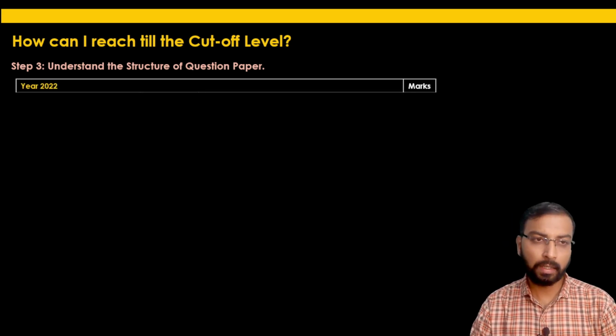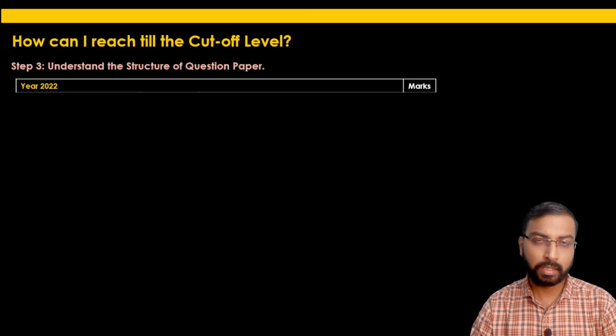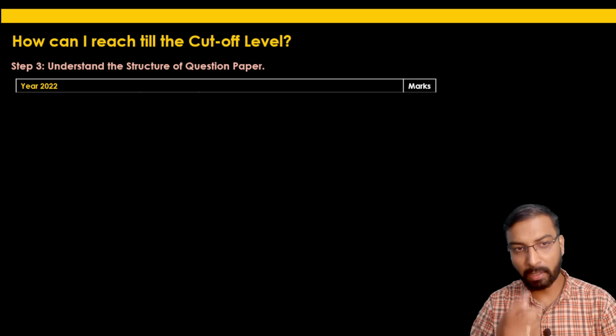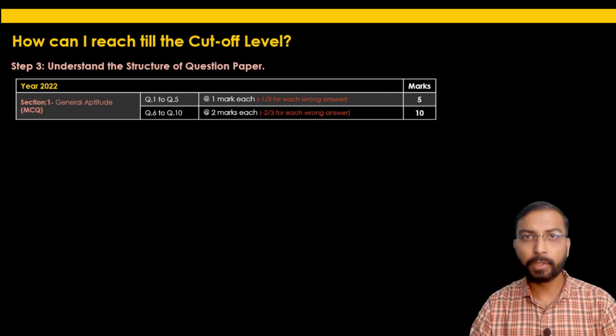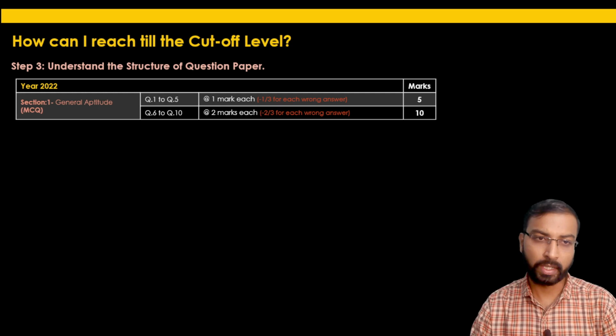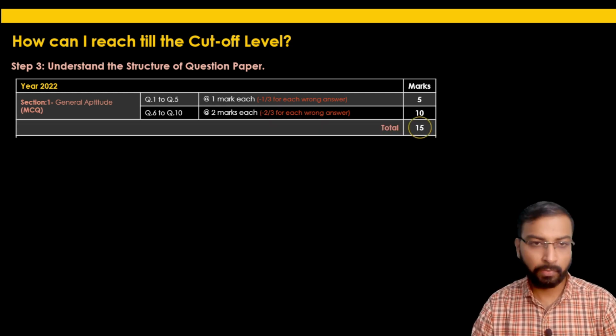In the upcoming years, from 2022 onwards, they have changed the question paper pattern a little bit. What is the change in pattern here? We will discuss. The general aptitude section is as it is: 10 questions, the first 5 carrying 1 mark each and the remaining 5 carrying 2 marks each. So the total marks for the general aptitude section will be 15 marks.